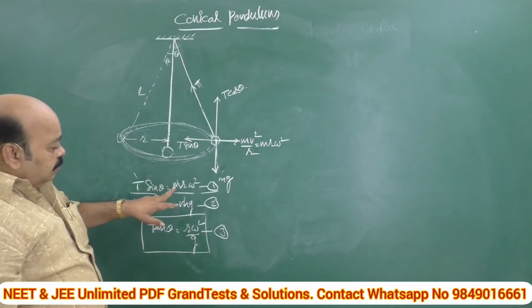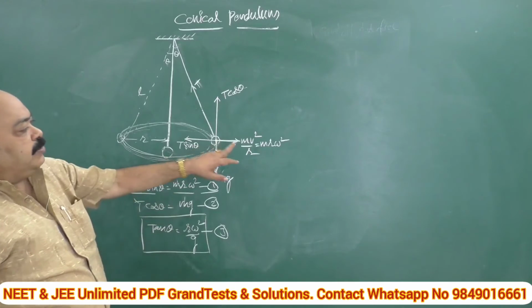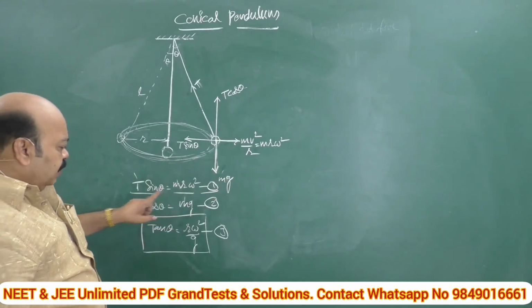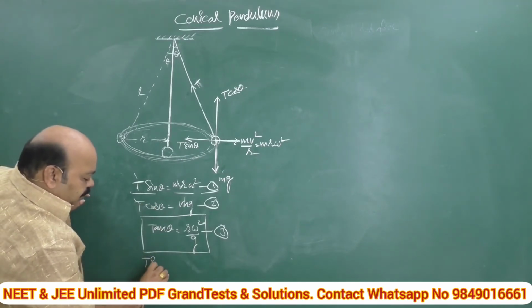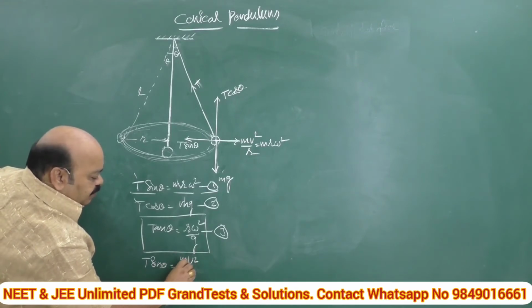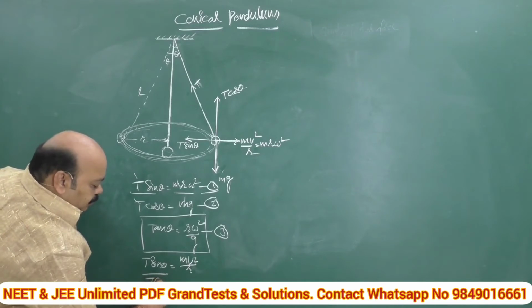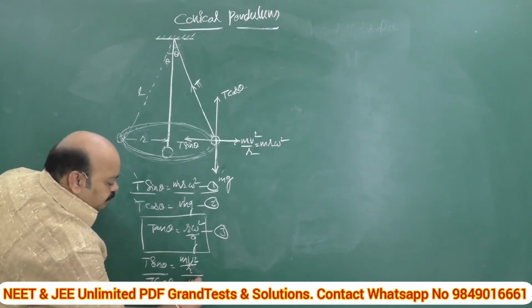For example, instead of using this angular notation, taking only mv square by r, if you replace it, the formula becomes the same. T sin theta is equal to mv square by r, and T cos theta is equal to mg.